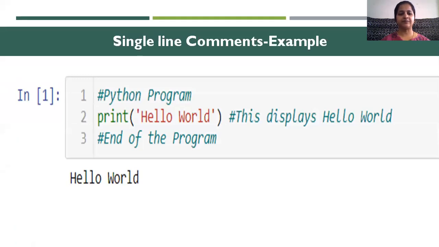In single line comment, wherever we give hash till end of the line, that won't be considered by the interpreter, that will be ignored and it won't be considered as a code. It's just a description. So here Python program till end of the line, this will be ignored. Then here I am printing using a print statement, and then again I have written here comment which will be ignored, and this again you can see this line is also ignored. So when you execute, you can see here only hello world. These are not there, they are ignored.